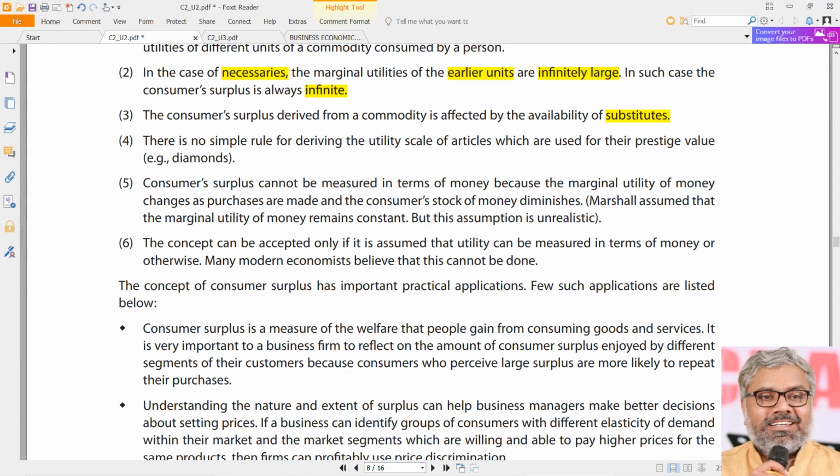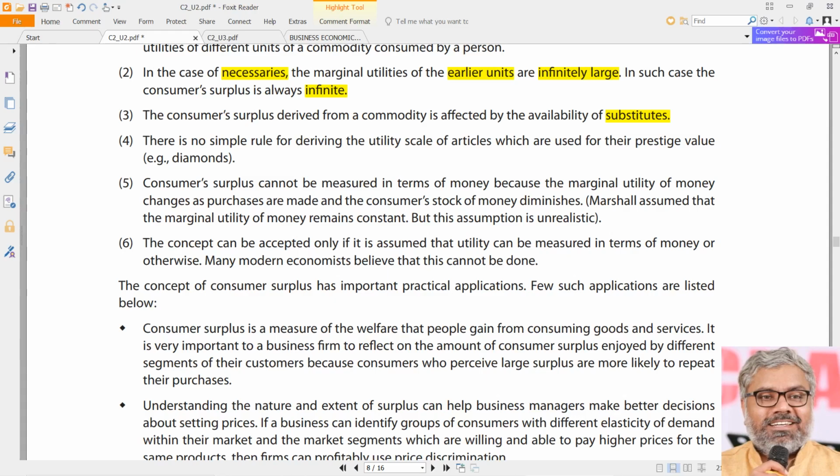It is also impacted by the availability of substitutes in the market, which is not explained by this theory. But we know definitely substitutes have an impact on demand, and also on consumer surplus. That means these two are related to each other, though the concept of substitutes has not been stressed by Alfred Marshall.